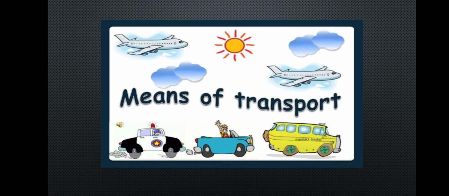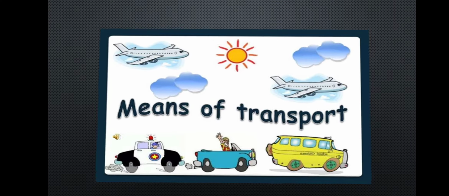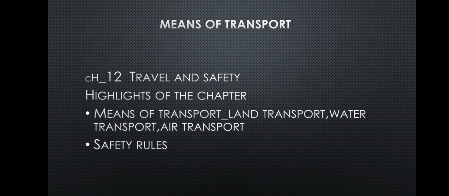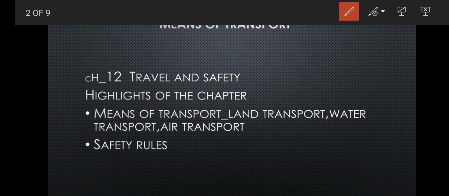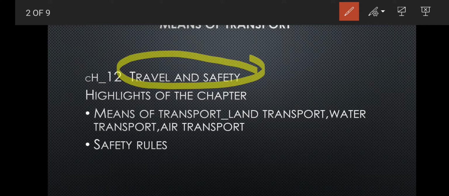In this video we will discuss travel and safety rules, chapter number 12 of your EVS book. Firstly, I would like to tell you about the highlights of the chapter. The name of the chapter is Travel and Safety, and the highlights are means of transport.